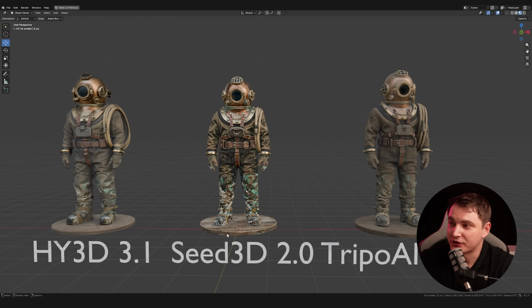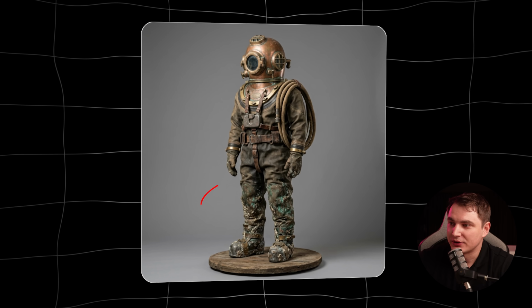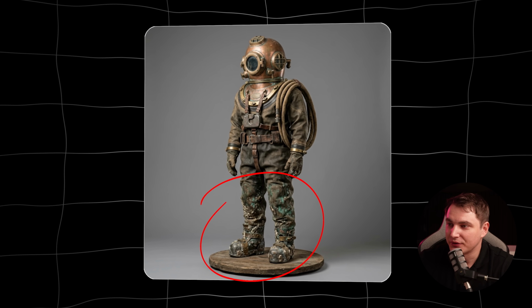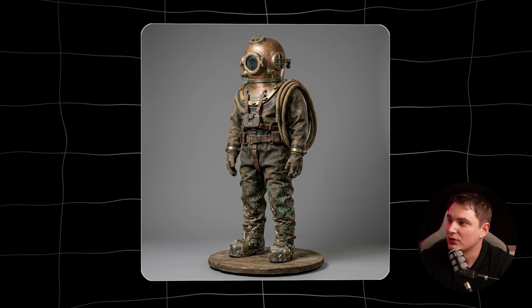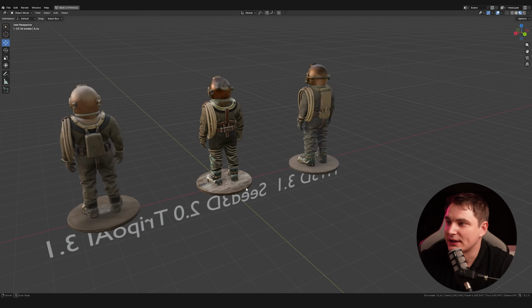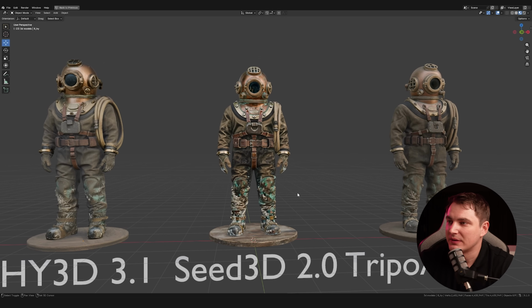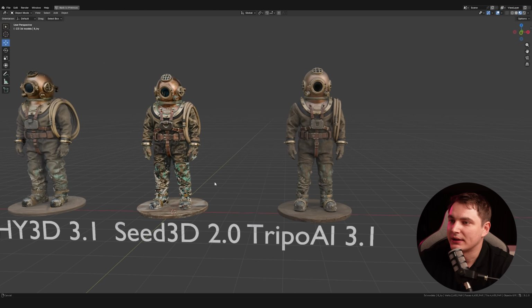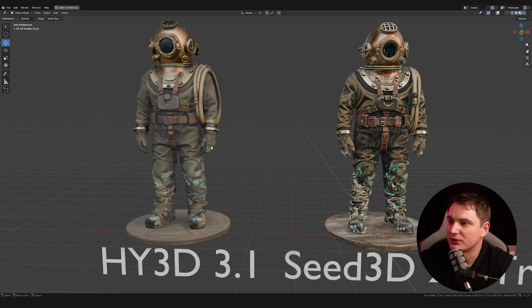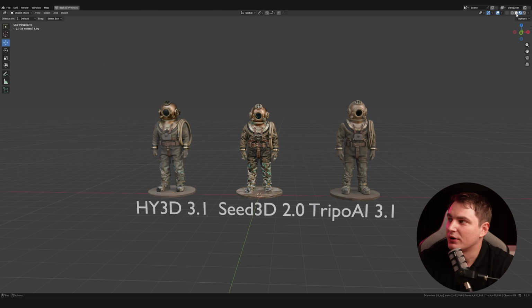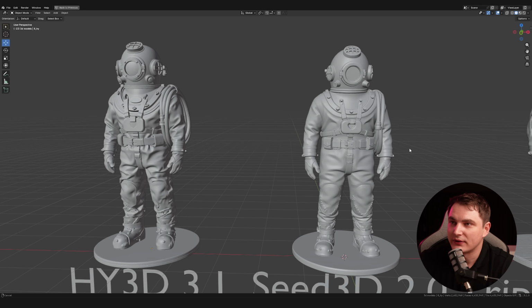Probably, in terms of texture, this one is actually impressive. I mean, on the reference, you see there are sea creatures around the boots, and that should be so. Yeah, this one looks quite saturated. In terms of texture, I think it actually makes sense, right? Maybe I like it more. I mean, this one is sort of dull, okay? And what about geometry? I would say the texture deserves attention, definitely.